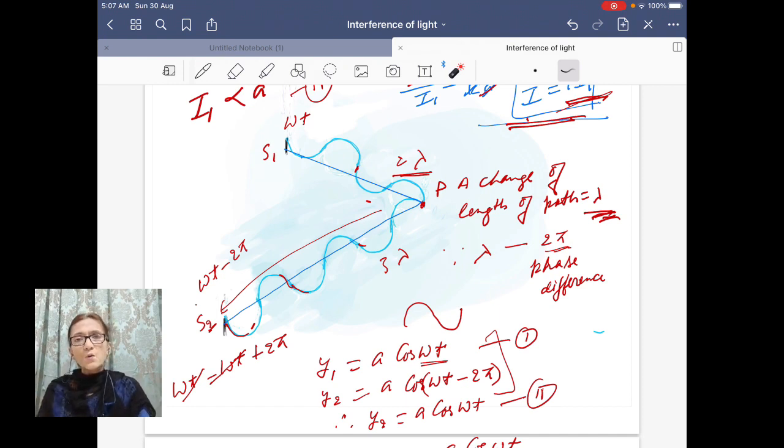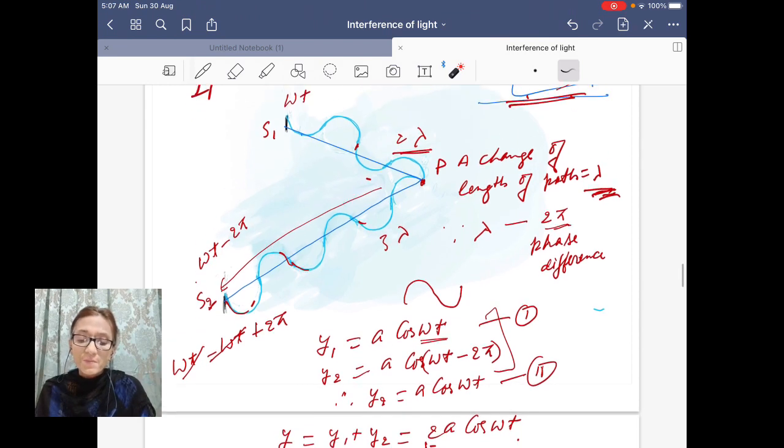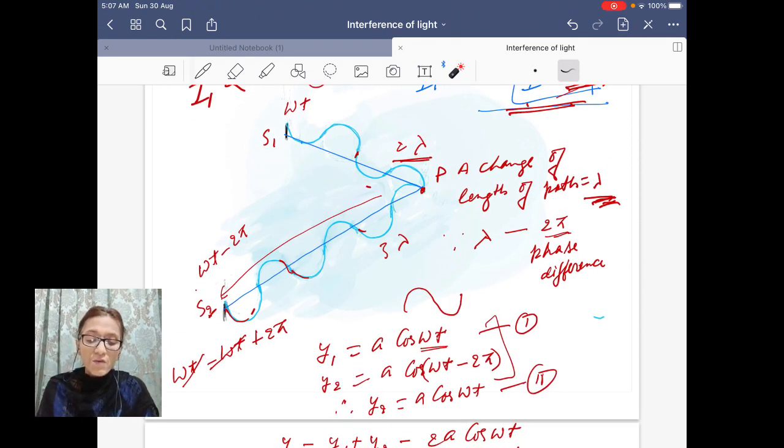Now you can write the two waves, two disturbances emanating from the two sources. The wave emanating from S1 can be written in terms of displacement, y1, equal to a cos omega t. And the second wave can be written with a phase difference of 2 pi.